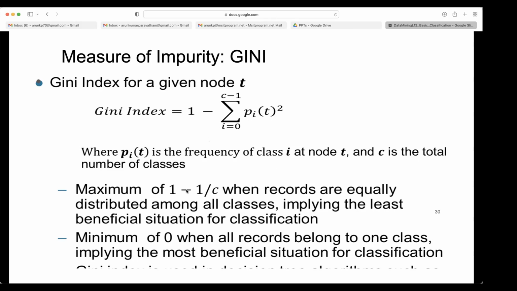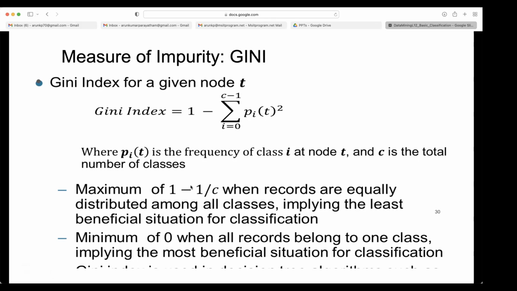If you use that, with the constraint condition that all the p_i put together should be equal to 1, then you can derive from mathematics that you get the maximum impurity when all classes are evenly distributed. That is the meaning of this: maximum of 1 minus 1 by C when records are equally distributed among all classes, implying the least beneficial situation for classification.